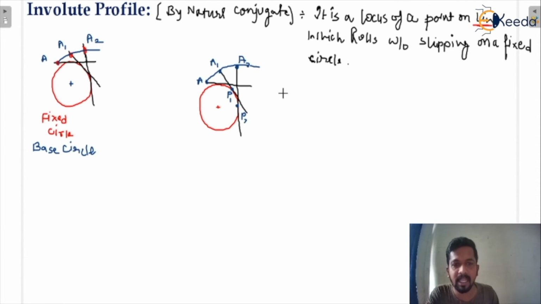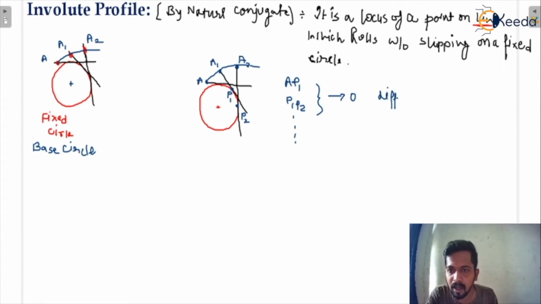Now see here, I'm saying that AP1, that is AP1. You can consider this point P here also. So that is AP1 and P1P2, and like that, AP1, P1P2, these all tend to 0. That means it is differential.